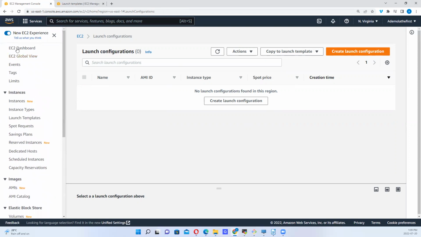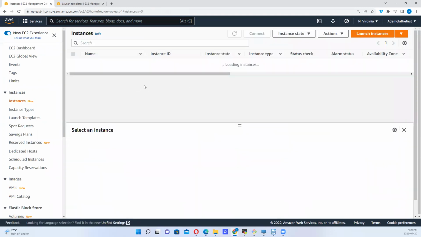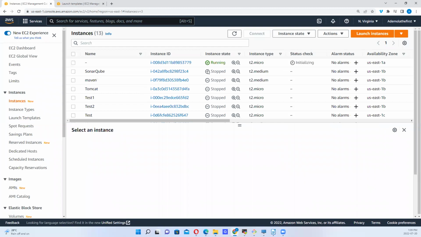Let's just take a peep at our EC2 dashboard. You can see what we have here. We have 10 instances in all. 10 instances was what we had before. With what we created now, you can see 3 new instances, and it has become 13.